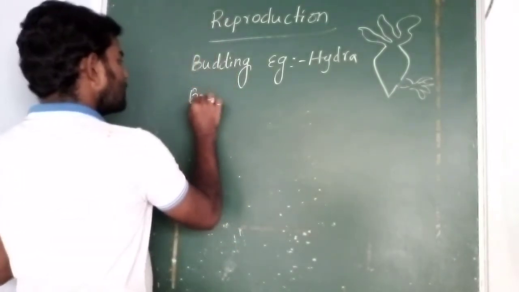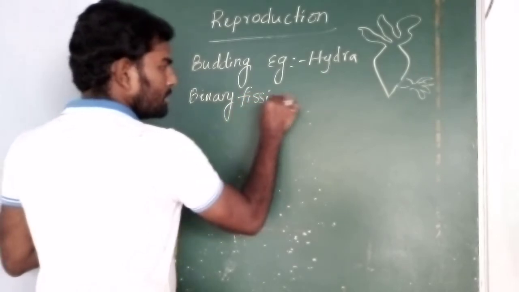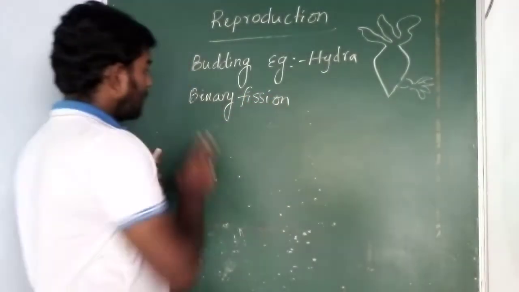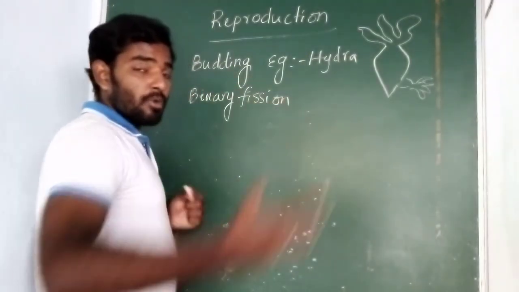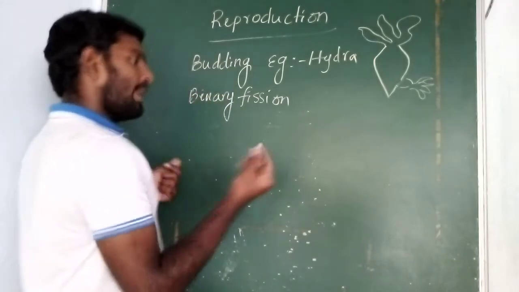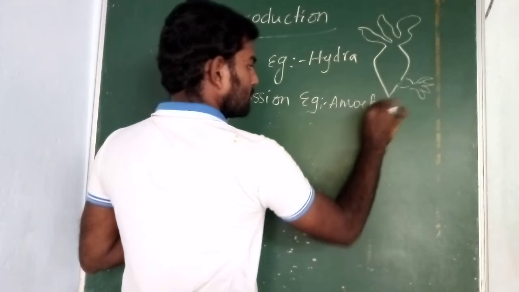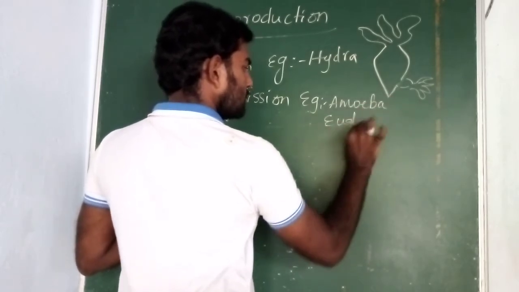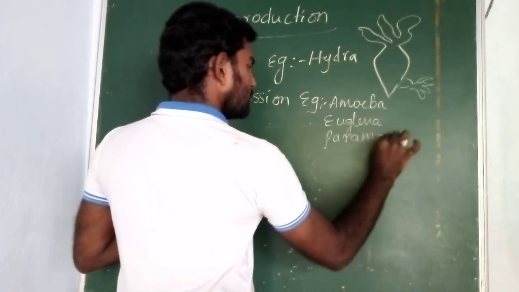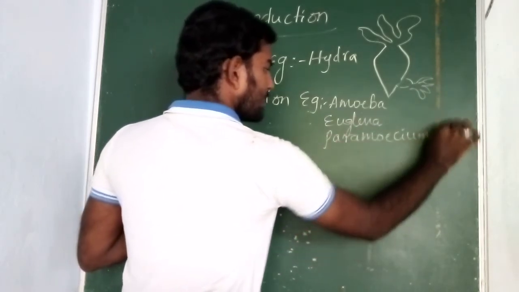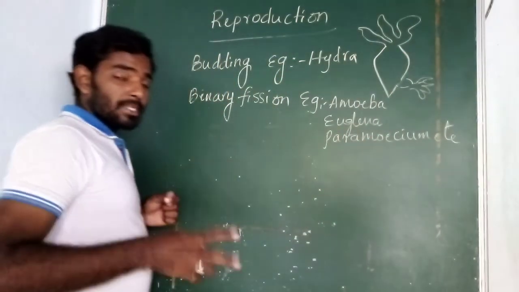And the next one is binary fission. Here fission means division. Bi means 2. So the mother cell is divided to form 2 daughter cells identically. The best examples are amoeba, euglena, paramecium, etc.